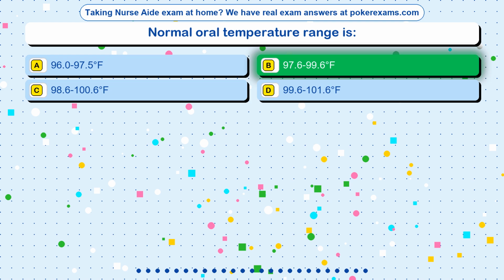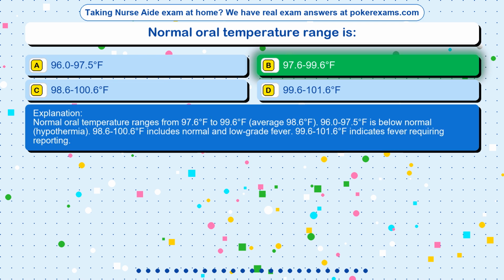The correct answer is option B, 97.6 to 99.6 degrees Fahrenheit. Normal oral temperature ranges from 97.6 to 99.6 degrees Fahrenheit, average 98.6. 96.0 to 97.5 is below normal, hypothermia. 98.6 to 100.6 includes normal and low-grade fever. 99.6 to 101.6 indicates fever requiring reporting.